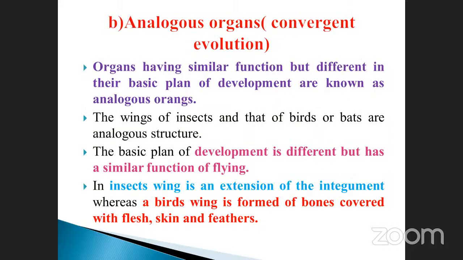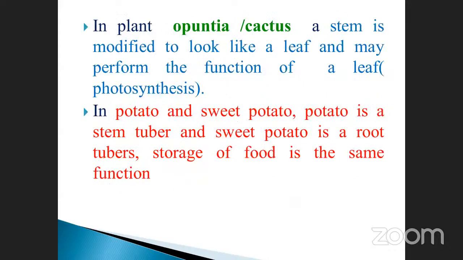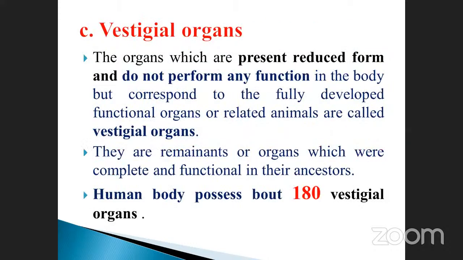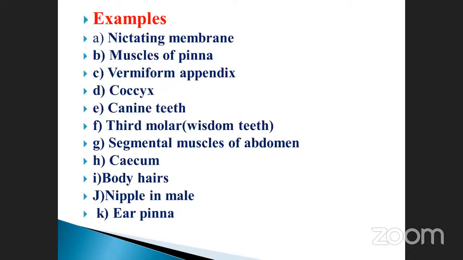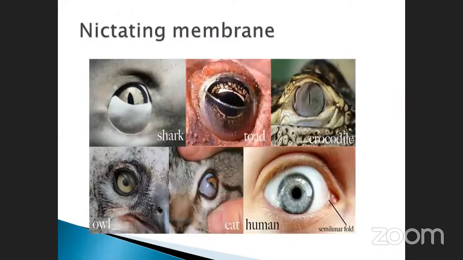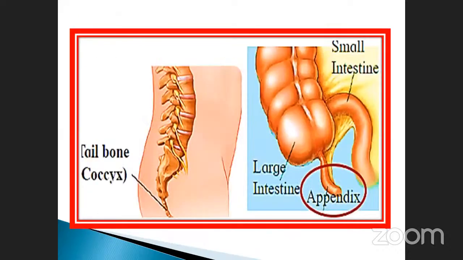And analogous organs: convergent evolution. Take an example of opuntia cactus and potato and sweet potato. And then vestigial organs: how many vestigial organs are present? What is the main use of vestigial organs? 180 vestigial organs are present. What is the use of that? There is none. But we already saw these things.